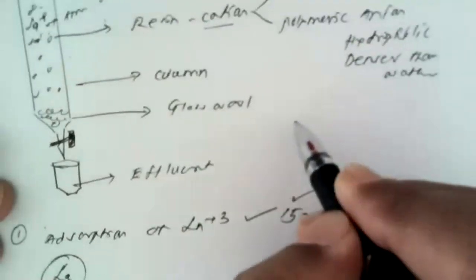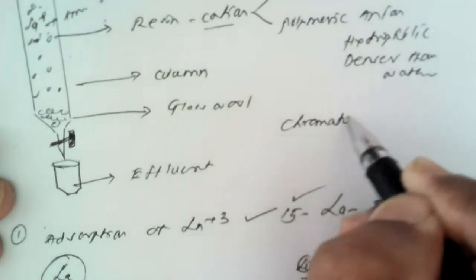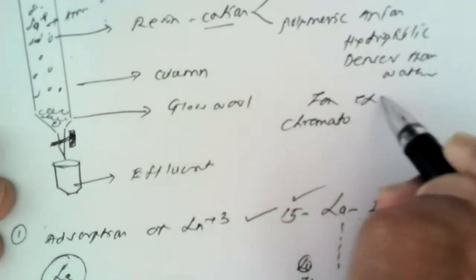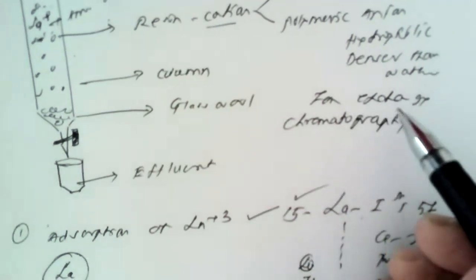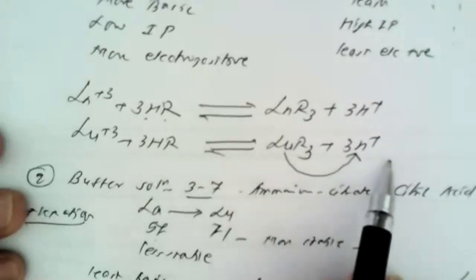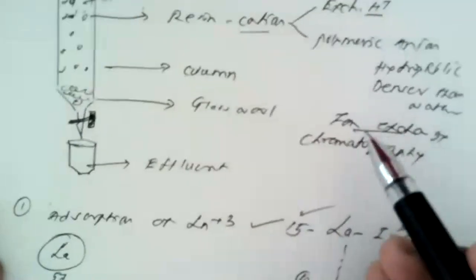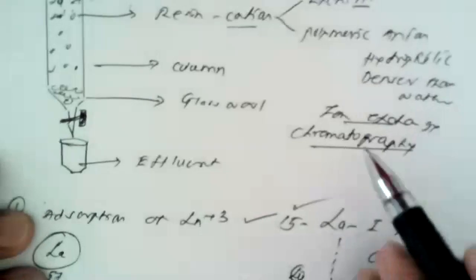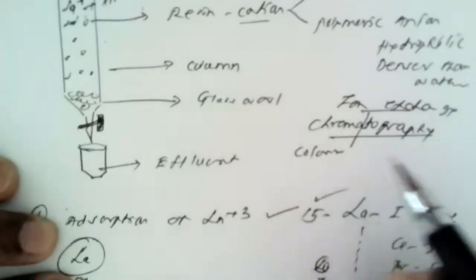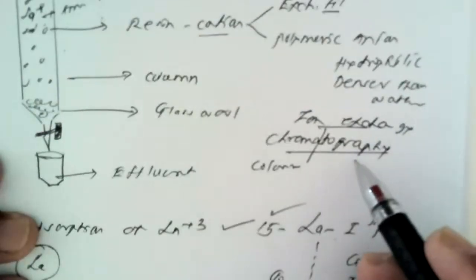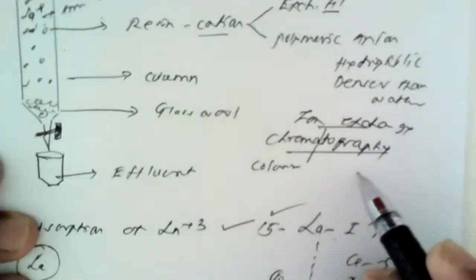Now, just now we have seen that this technique is known as ion exchange chromatography. We know ion exchange, how the ion gets exchanged, that we have seen while carrying out this particular reaction. This is ion exchange, but the method is also known as ion exchange chromatography, because here the word chroma is there, which indicates a color, and the separation technique is known as chromatography.